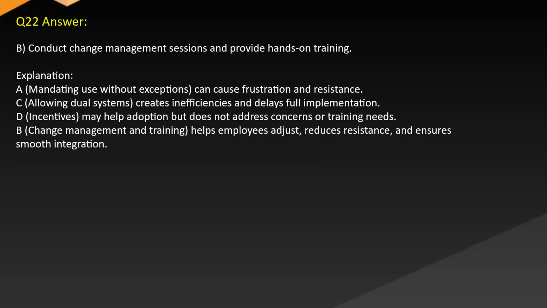Answer is B. Conduct change management sessions and provide hands-on training. Explanation: mandating use without exceptions can cause frustration and resistance. C. Allowing dual systems creates inefficiencies and delays full implementation. D. Incentives may help adoption but do not address concerns or training needs. B. Change management and training help employees adjust, reduce resistance, and ensure smooth integration.